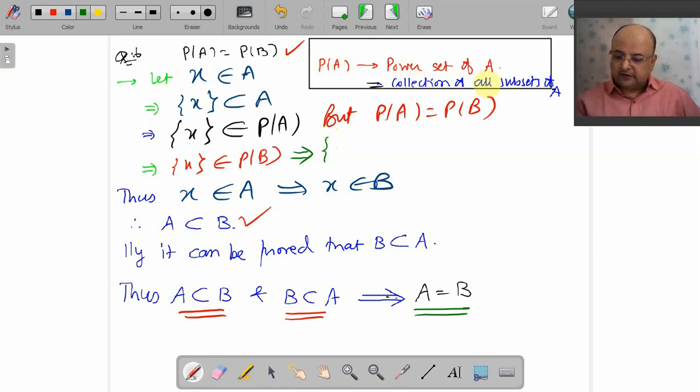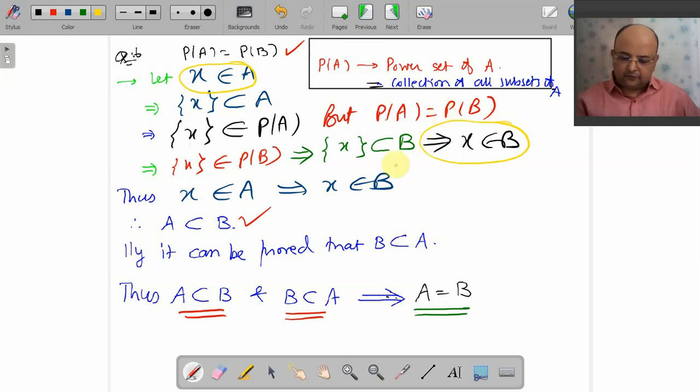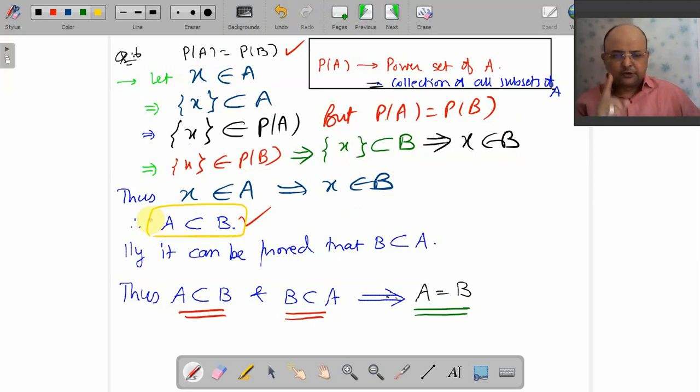P of B is the collection of all subsets of B. So the singleton set {x} is a subset of B. When can I say that this is a subset of B? When every element of this set occurs in B. So x belongs to B. Now I summarize: x belongs to A implies x belongs to B, and that is exactly what I want to prove, that A is a subset of B.